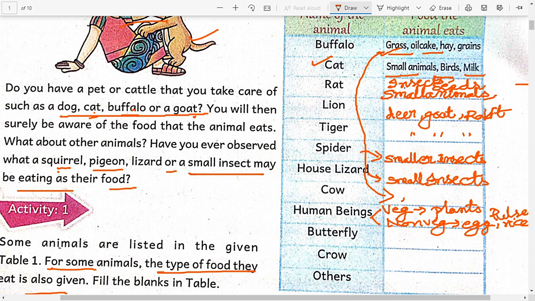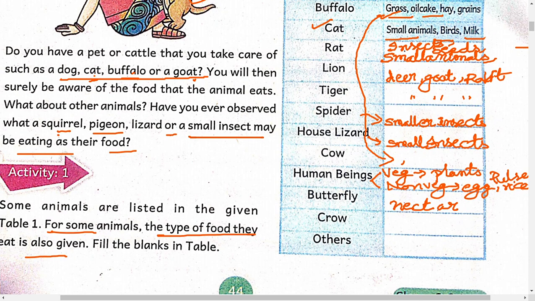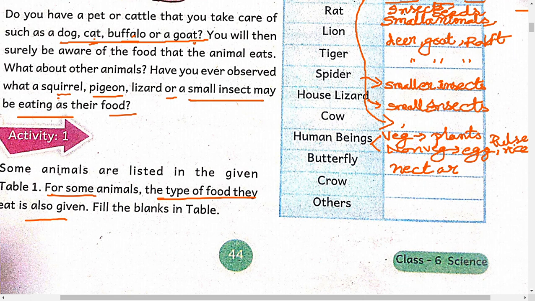So butterfly, what will it eat? It will suck the nectar from the plant. We can simply call it honey. Honey is prepared by the bees, but nectar is absorbed by the butterflies. And crow, what will it eat? Crow is omnivorous. It will eat grains, and small insects are also eaten by the crow. Okay.